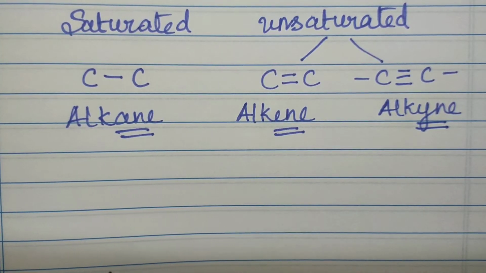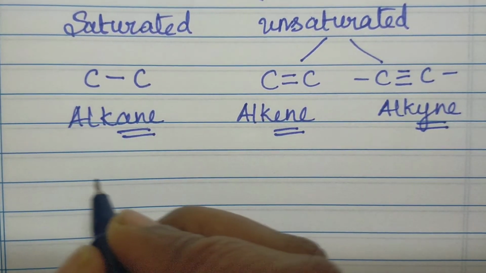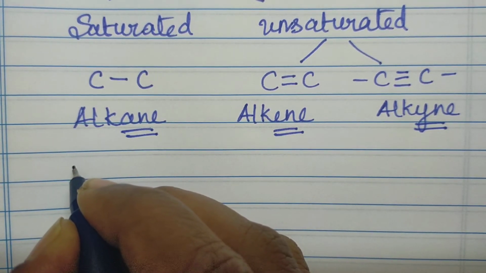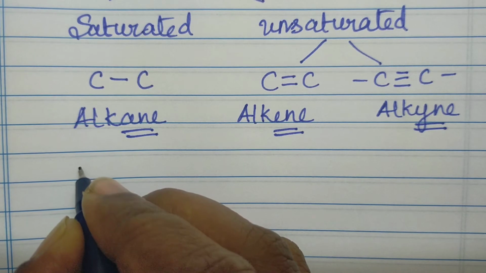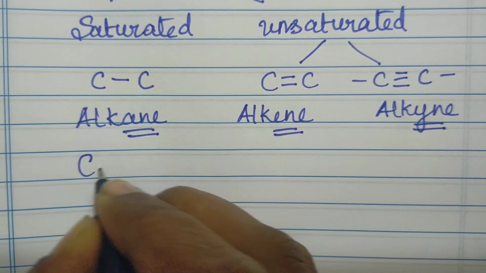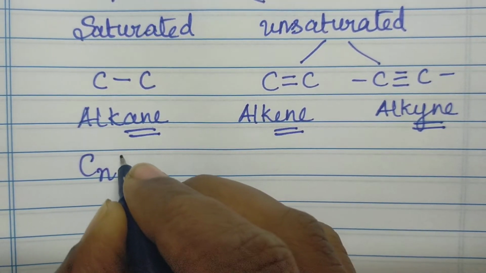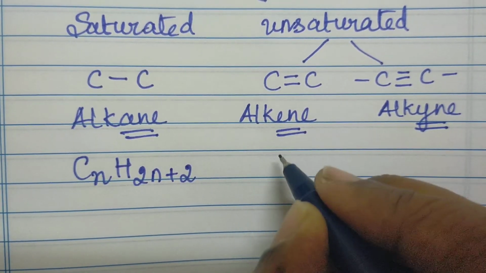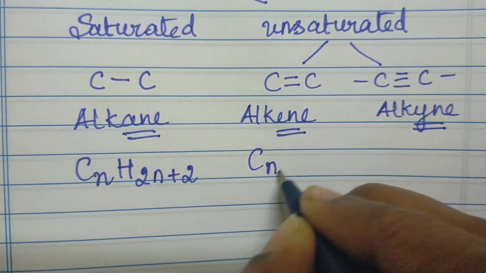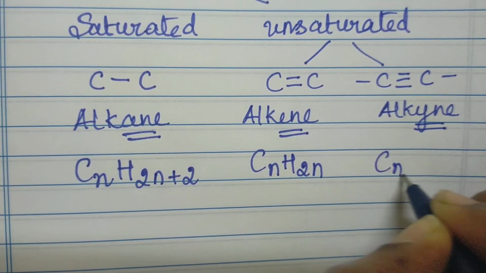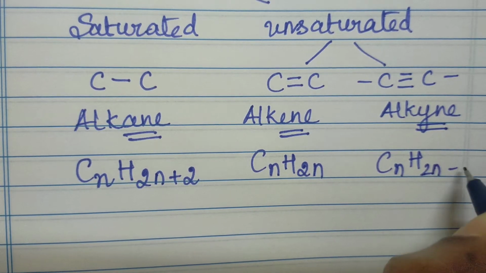Now let us see the general formula for alkane, alkene and alkyne. I said hydrocarbons are compounds which contain only carbon and hydrogen, so the general formula will also have only carbon and hydrogen. The general formula for alkane is CnH2n+2. For alkene it is CnH2n. For alkyne it is CnH2n-2.